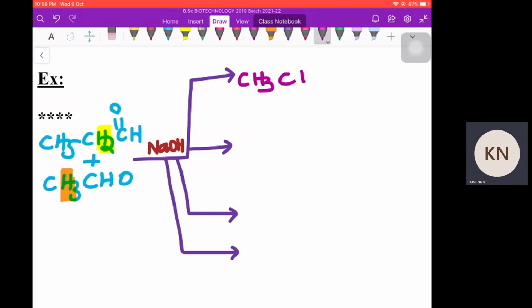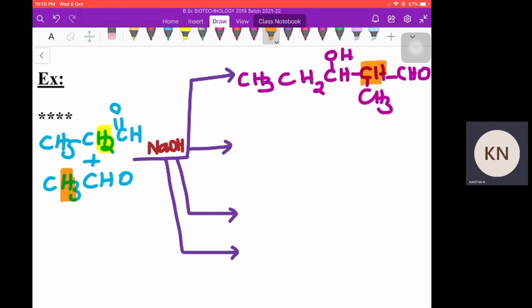CH3CH2CH(OH)CH(CH3)CHO. Because alpha hydrogens must be involved in the reaction, only the alpha hydrogens are considered here. This is the alpha carbon.